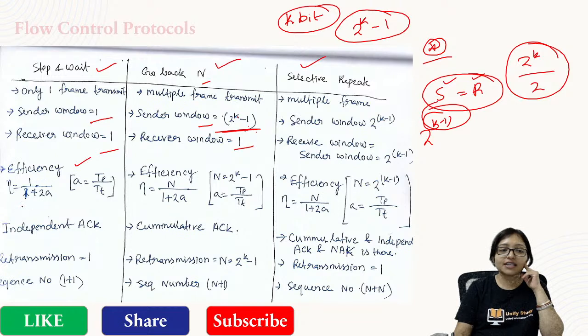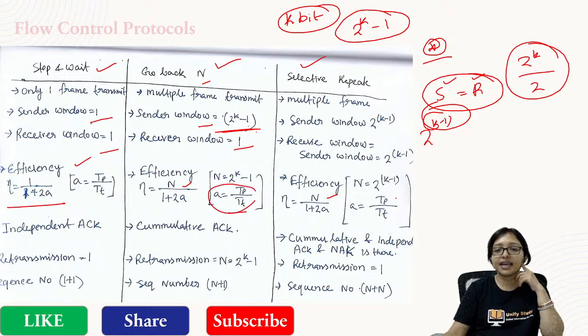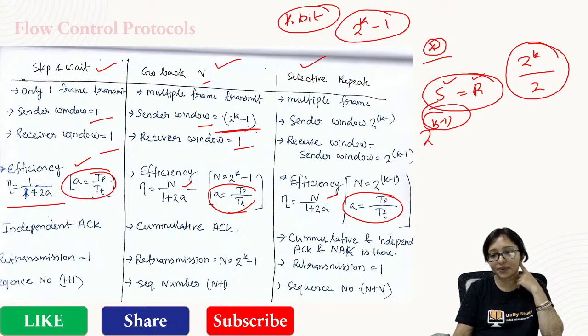So efficiency, it is 1 by 1 plus 2a. Here efficiency will be n because we are sending n number of packets. Here efficiency will be also n by 1 plus 2a. What is a? A is Tp by Dt. A is Tp by Dt. These are the formulas you must remember.